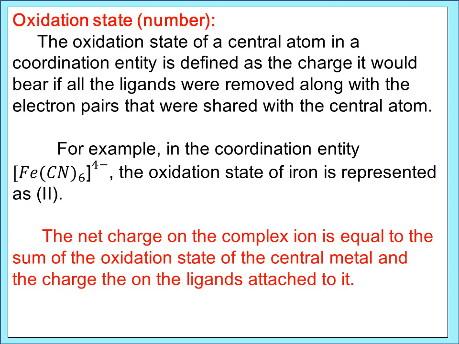How do you get that minus 4? The oxidation state of the central metal ion, that is Fe, is plus 2, and the number of ligands is 6. 6 into each ligand carrying minus 1 charge, so 6 into minus 1 is minus 6, plus 2. Minus 6 plus 2 is equal to minus 4.